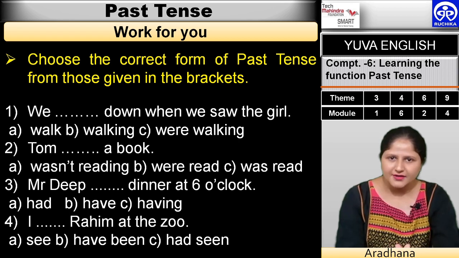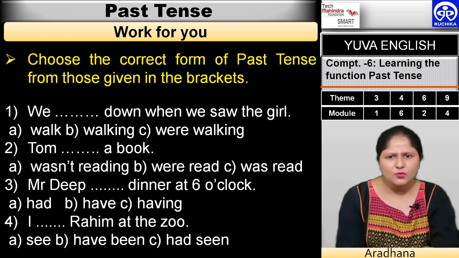But were read a book? No, Tom is a singular noun. If it would have been a group, then we could have placed were. So, we are not going to use this answer. Option C, was read. Was read is not perfect. I think wasn't reading is the perfect answer.